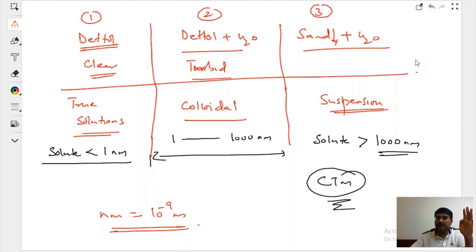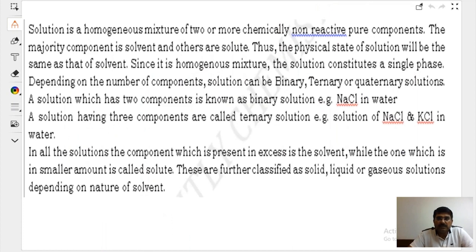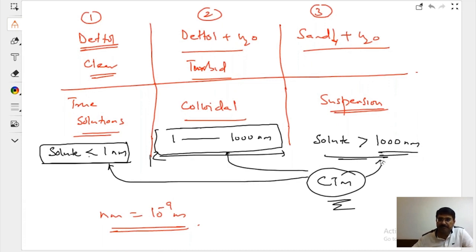And now I'm sharing the screen. See, let us learn more about the solution. Please do not memorize. Whenever I need that you memorize, I'm going to tell you, okay, I want this information to be memorized.